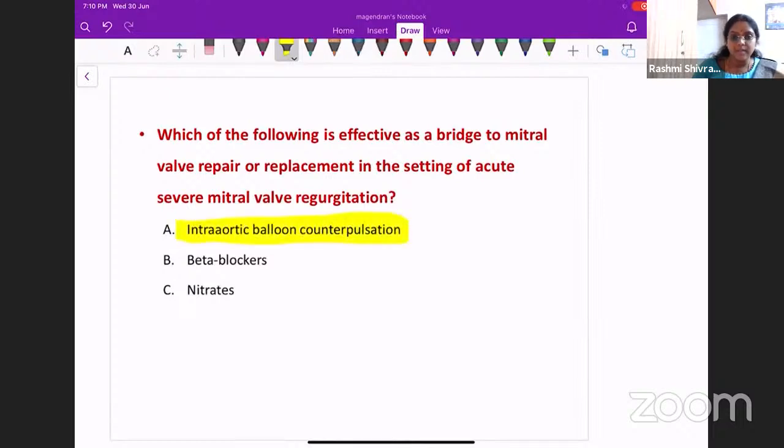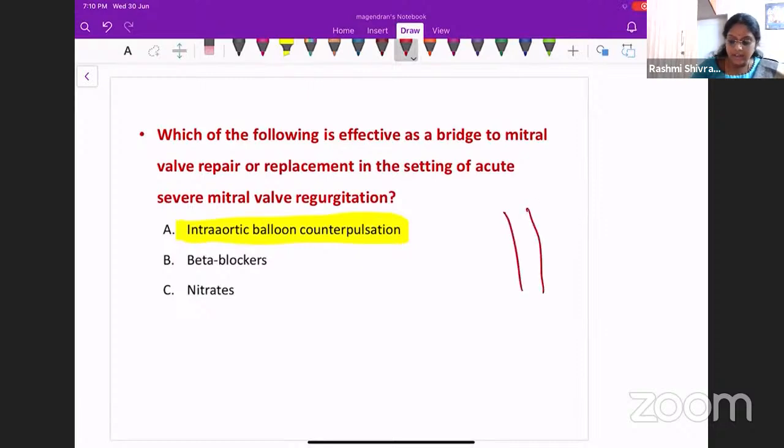Intra-aortic balloon counterpulsation. This is actually an invasive technique. What you will be doing is, you will put a catheter, you will catheterize the heart, you will go till the aorta and you will insert a balloon. Intra-aortic, inside the aorta, you will insert a balloon. So what does this do?